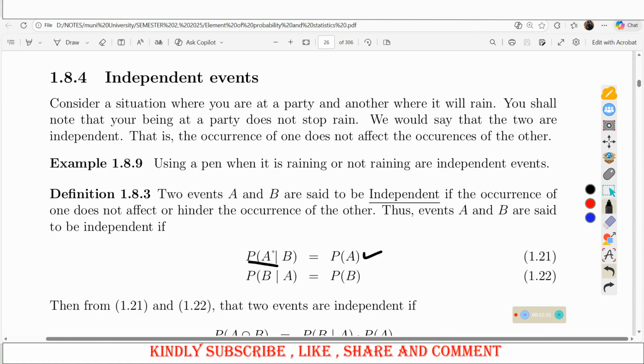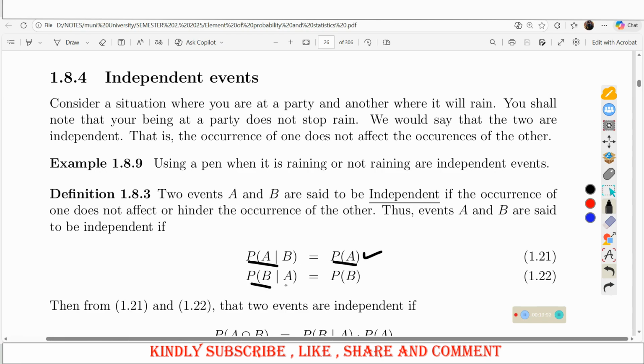Does the occurrence of B have an impact on the occurrence of A? Nothing, because A and B are independent events. So if A and B are independent events, the fact that B has already occurred has no impact on the probability of occurrence of A. So that's why we say the probability of A given B is same as the probability of A.